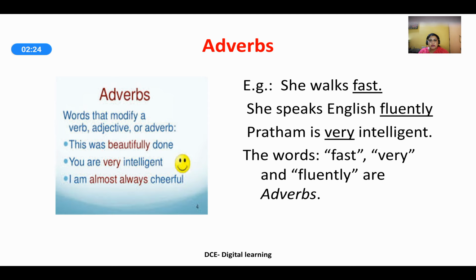In the picture on the latter side here, 3 more examples are provided. This was beautifully done. It was done, but how was it done? Beautifully. So, the word beautifully is the adverb. You are very intelligent. Very is the adverb. I am almost always cheerful. Almost always constitute the adverbs here.